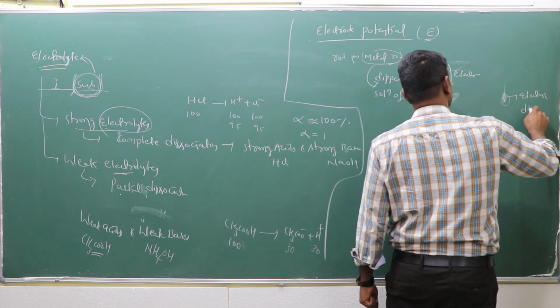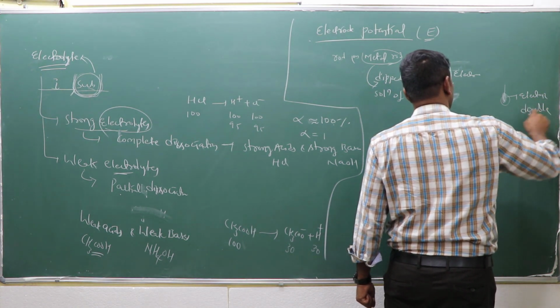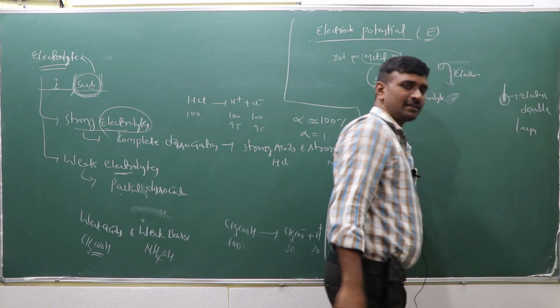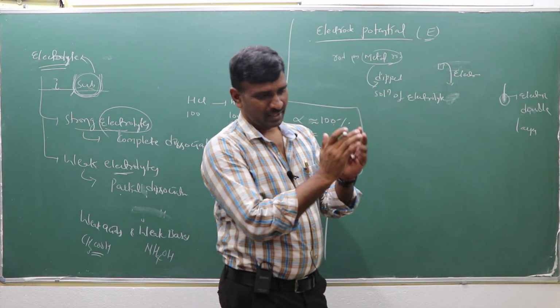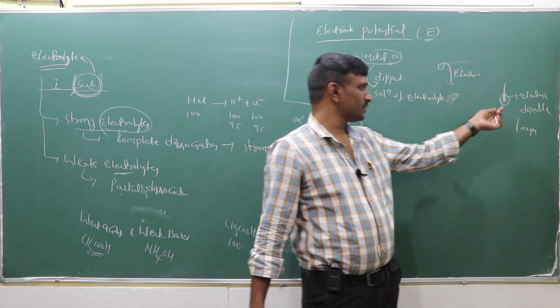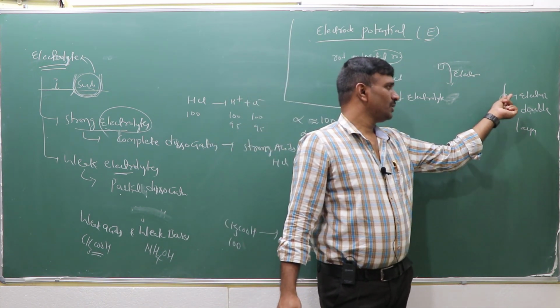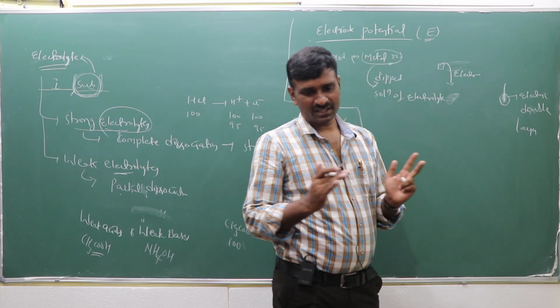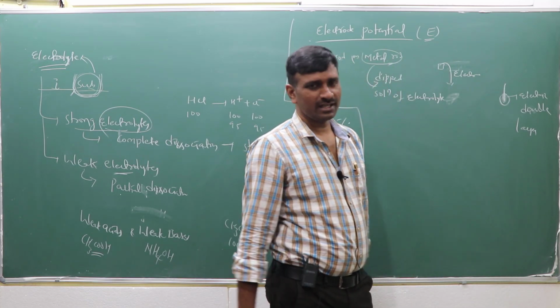The electric double layer is generated between the metal rod and the electrolyte solution. So at the electrode position, an electric double layer is generated, the charge separation, like plus and minus.